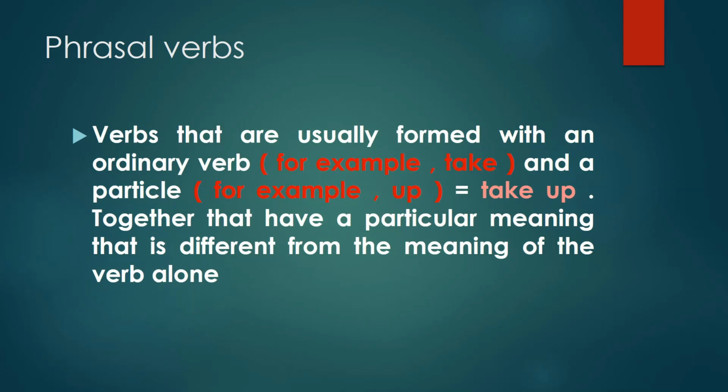إذا هم مع بعضهم البعض بشكلوا معنى جديد بيختلف عن معنى لو كانوا كل واحدة منهم على حدة. For example, take up has a different meaning, إلها معنى مختلف عن لو كانت take لحالها or up لحالها. So phrasal verbs are verbs that consist of two parts. The first part is an ordinary verb and the second part is a particle. For example, take up.